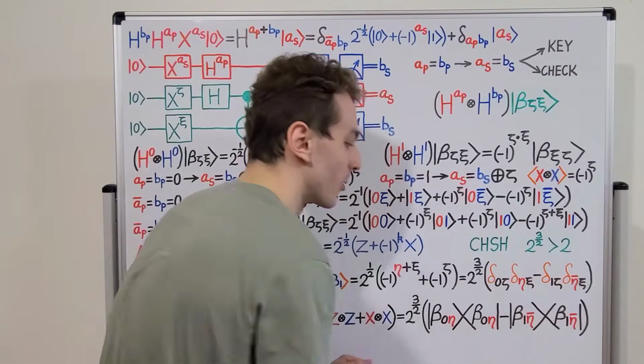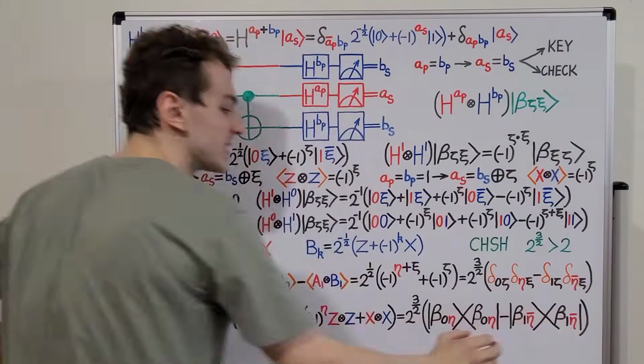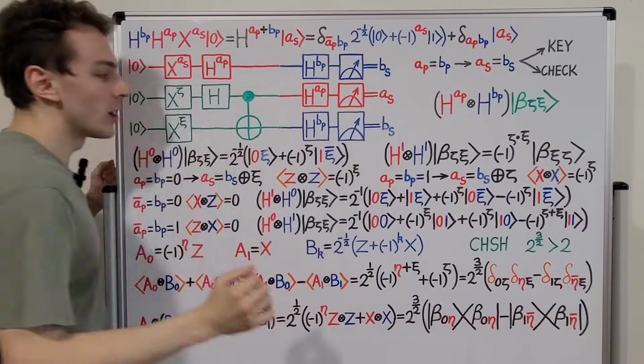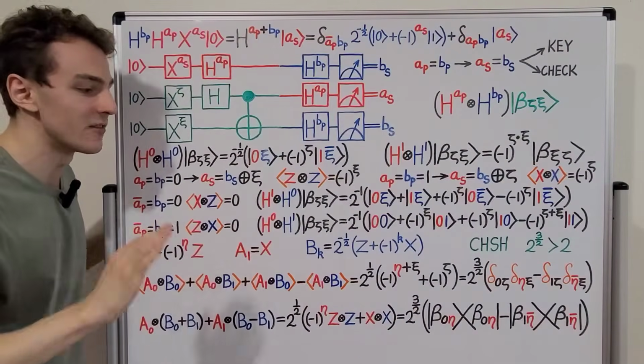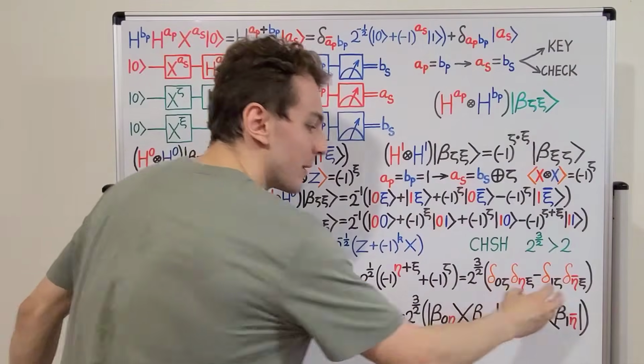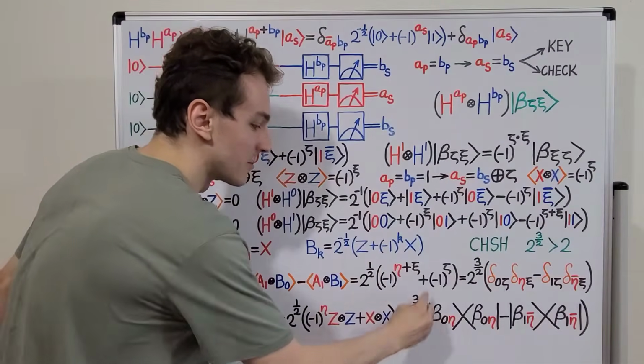beta 1, 0. So we're either going to have the case where both of the states have zeta and xi equal, or we're going to have the case where zeta and xi have different values. But what's really important is that one of the states that appear in this combination have the eigenvalue, which is the Tsirelson bound.